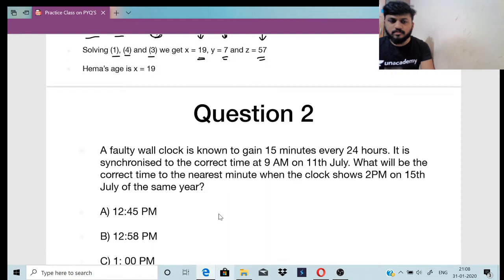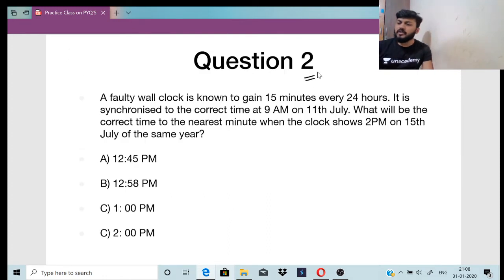Okay, fine. Let's move on to the next one now. Question number 2, a faulty wall clock. Faulty का मतलब क्या है? Faulty means a wall clock which is not functioning, right? Faulty wall clock का मतलब है a wall clock which is not functioning.